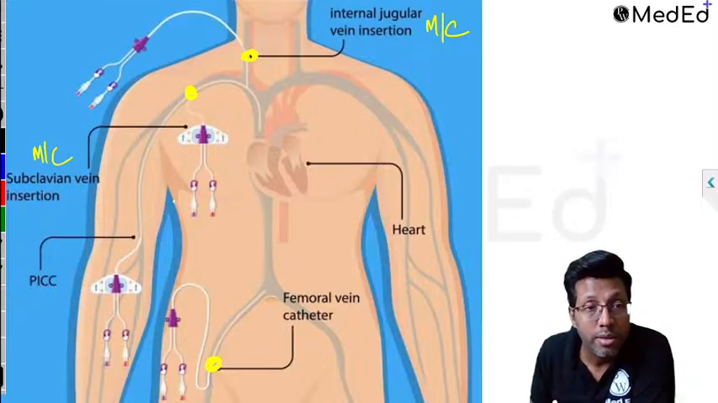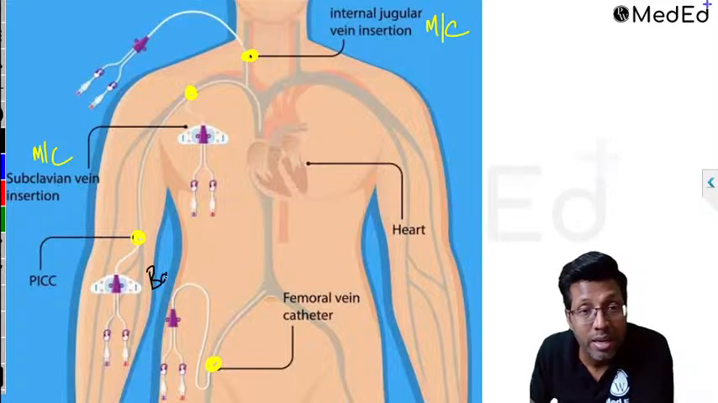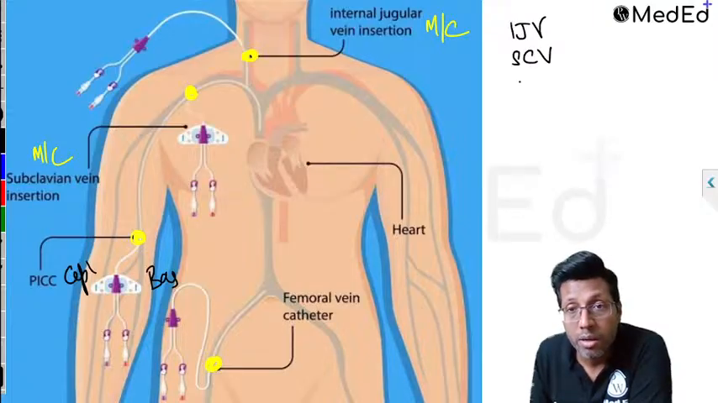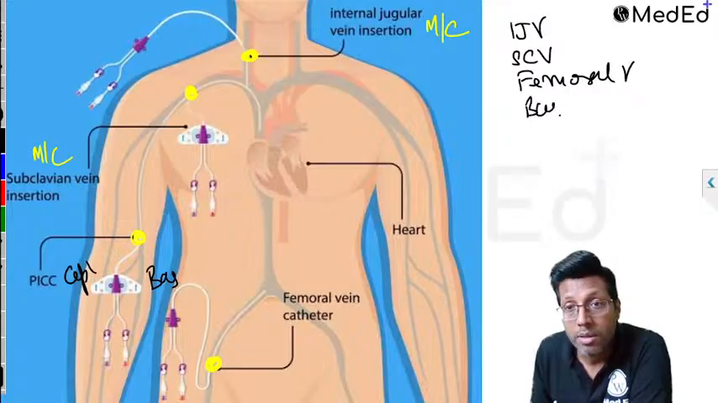Okay, these are the three sites, and the other two sites are the peripherally inserted central venous catheter. One is a basilic, another is cephalic vein. So these are the five sites: internal jugular vein, the subclavian vein, the femoral vein, the basilic vein, and the cephalic vein. This is normally used for cancer patients, basilic and cephalic.